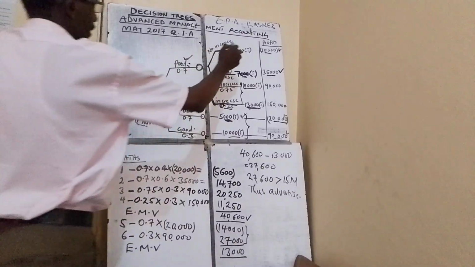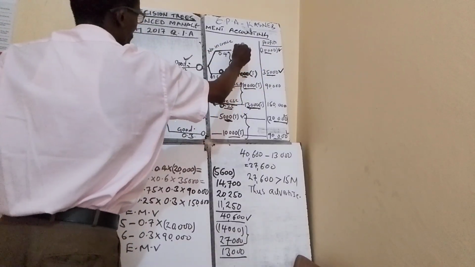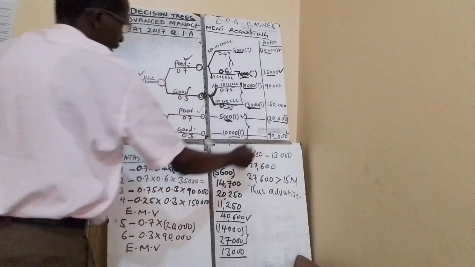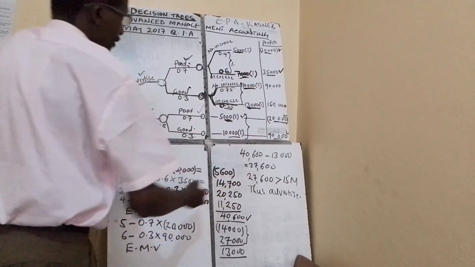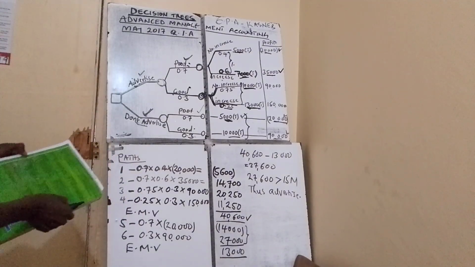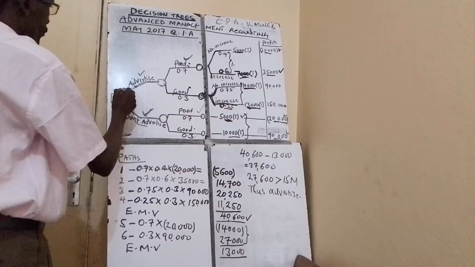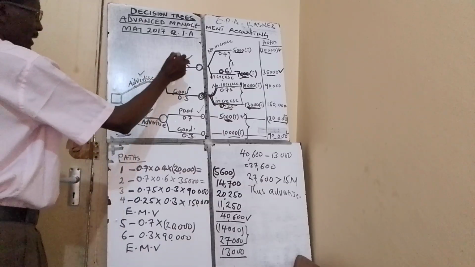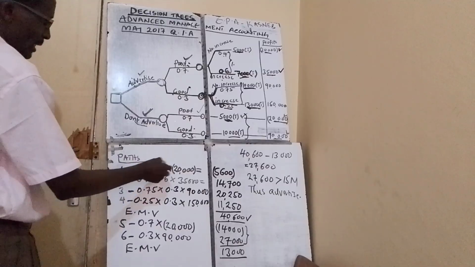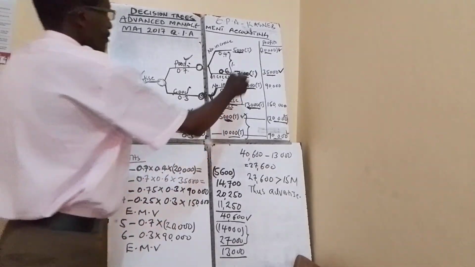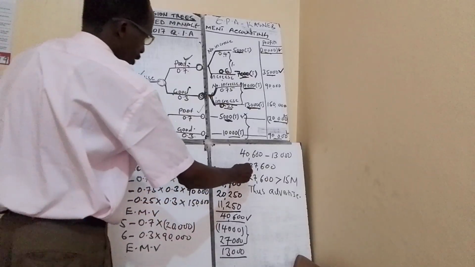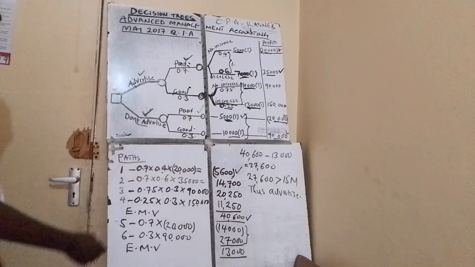So we just need that column for profit: 5,000 tickets, 7,000 tickets, 10,000 tickets, 13,000 tickets, and then after that, you multiply by probabilities. If I follow the first path here, I take 0.7 times 0.4 times the profit, and I get a loss of 5,600.